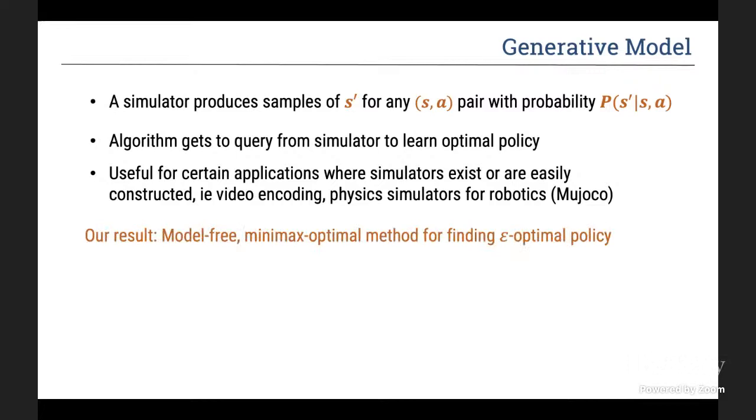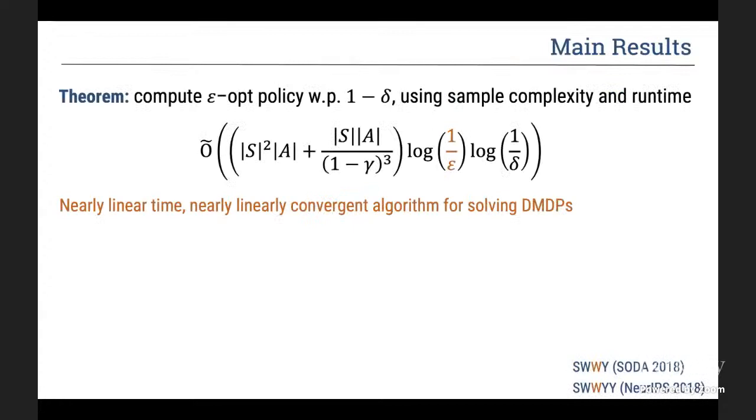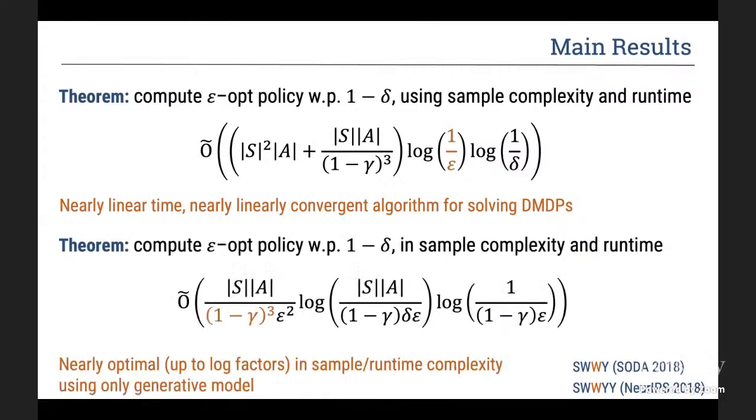And our result is a model-free minimax optimal method for finding the epsilon optimal policy. And there are also model-based minimax optimal methods using a generative model as well. And so our main result is that we can compute an epsilon optimal policy with high probability using sample complexity and runtime that is logarithmic in 1 over epsilon. And this is nearly linear. This is a nearly linear time, nearly linearly convergent algorithm for solving discounted MDPs.